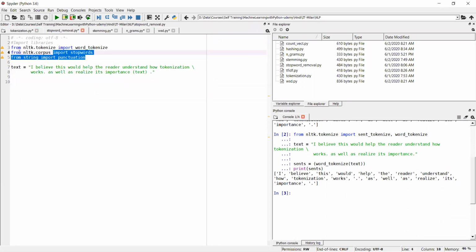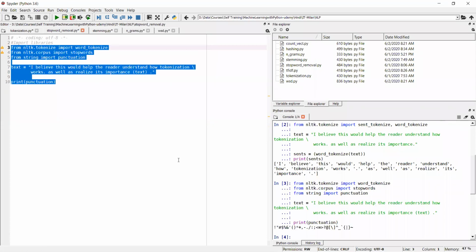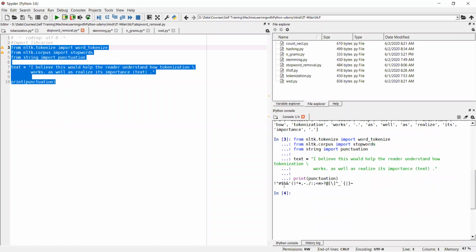Again, I am already importing the library which I'm going to use and the text. Okay, it is already there. Now we'll try to remove the stop words. Before that, if you see here, I am importing punctuation. What is punctuation? We'll just print what is punctuation. If you execute this much, you see what those punctuation are.